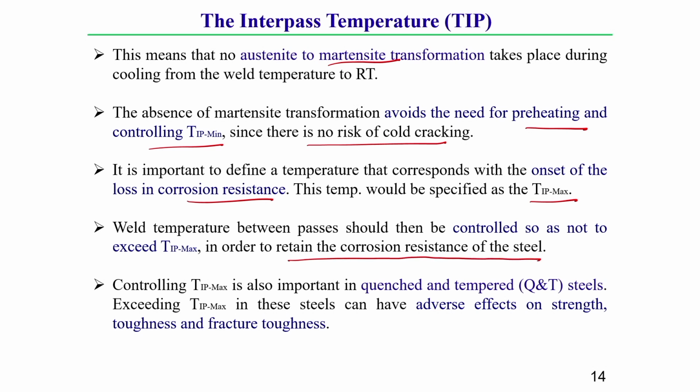Apart from this, controlling TIP max is also important in the case of quenched and tempered steel. Exceeding TIP max in quenched and tempered steel can have an adverse effect on strength, toughness and fracture toughness. So, the interpass temperature should have a maximum limit.